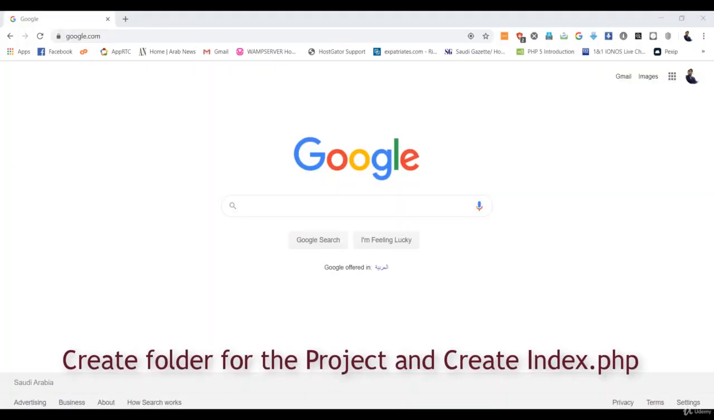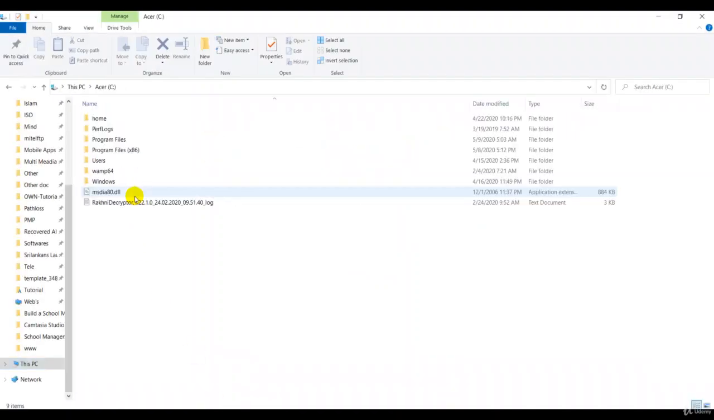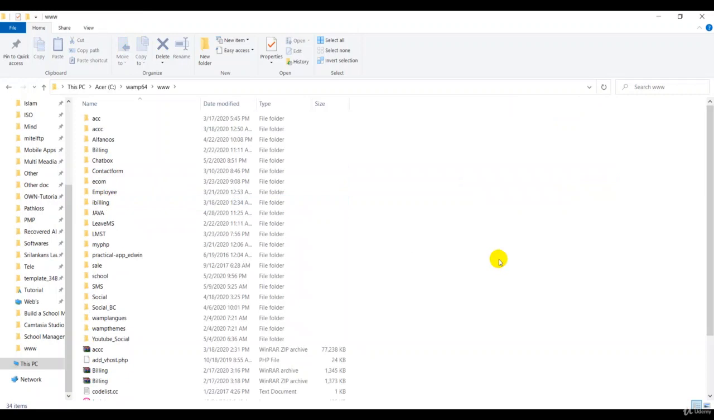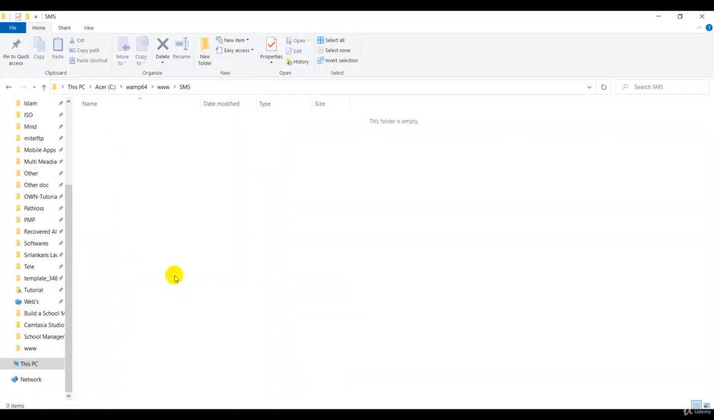Now we have completed the WAMP installation, so we have to create a folder for the projects. Go back to My Computer, the C drive, then the WAMP directory. In the WAMP directory you can find the www directory. In this directory we have to create one folder for our projects. I already created one called SMS, which stands for school management system. You can put your own name, it doesn't matter. This folder doesn't have any files yet.